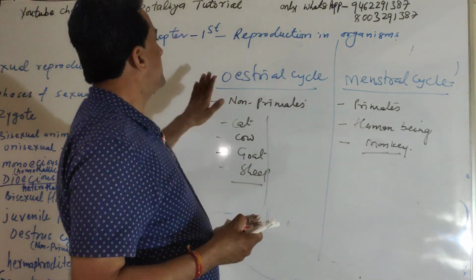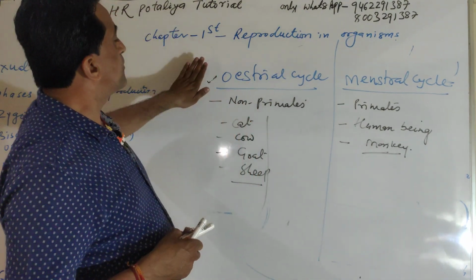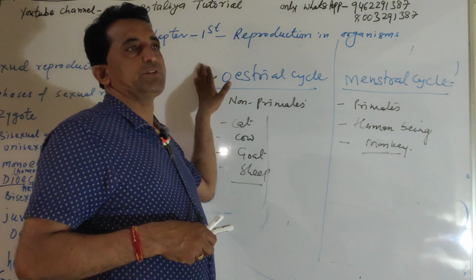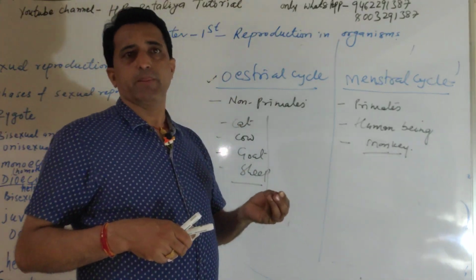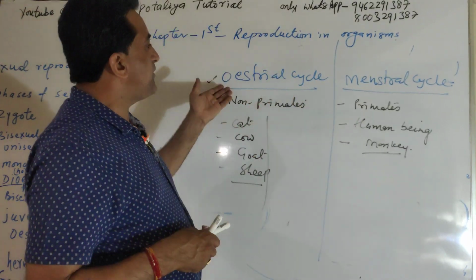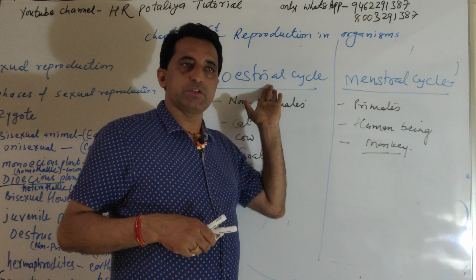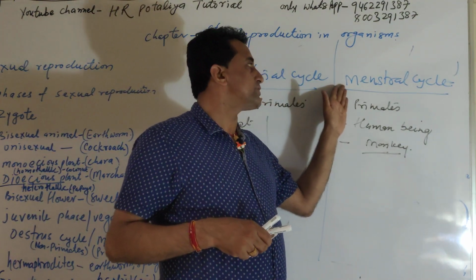So what is oestrous? In the oestrous cycle, the female becomes more excited at that stage. The phase may be only 2 to 3 days, during which ovulation can be completed. Behavior changes in the oestrous cycle, but in the menstrual cycle behavior does not change.